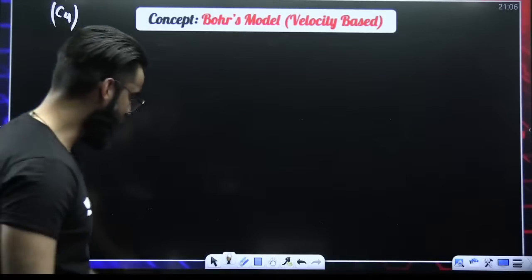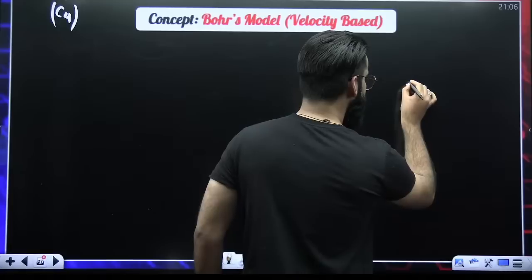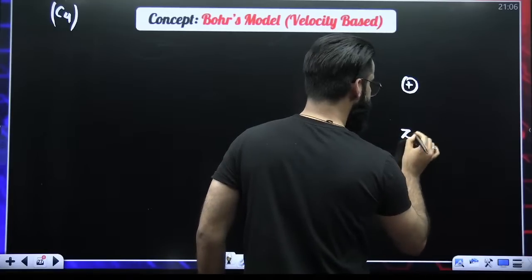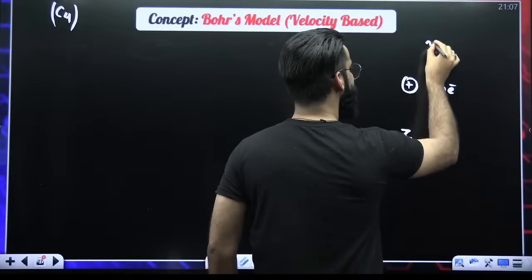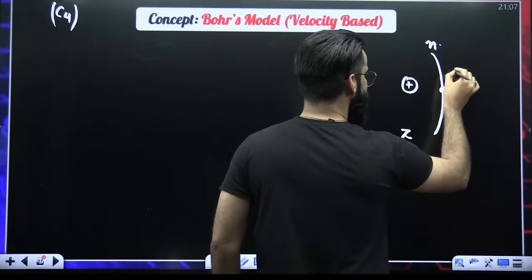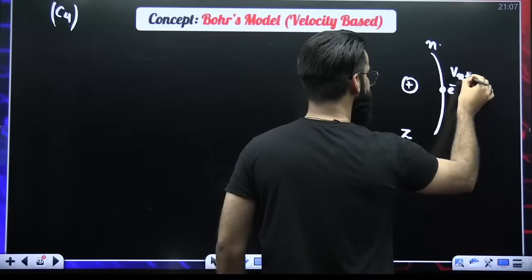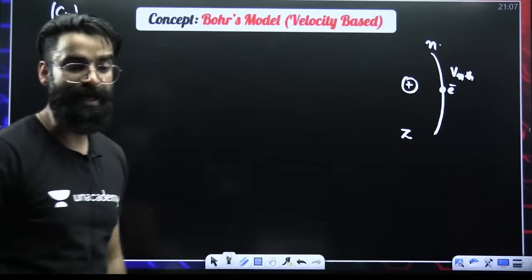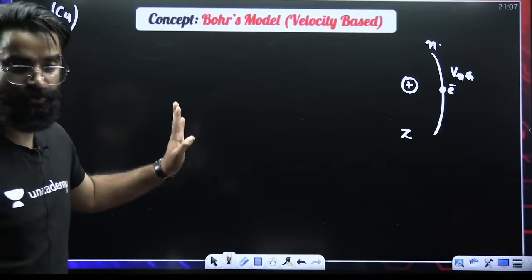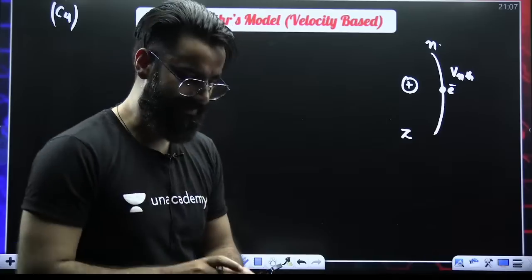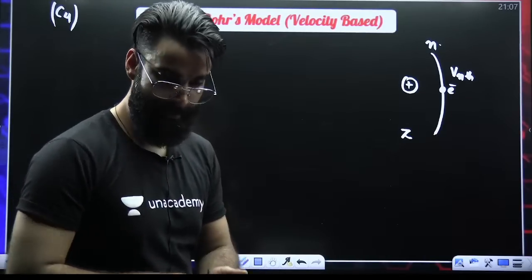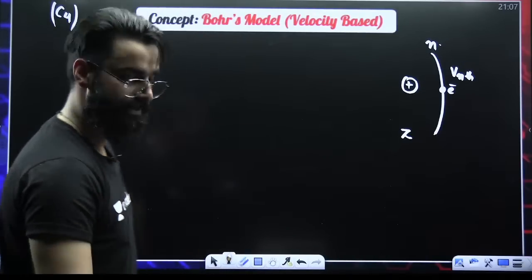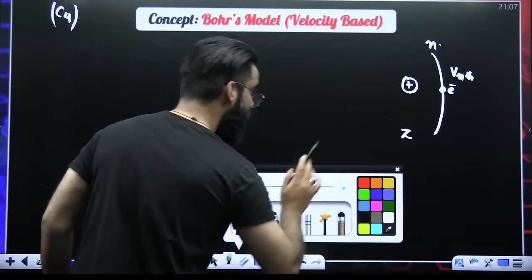For example, you have the atom whose atomic number is Z. This is the electron revolving here in the shell number n, and this electron is revolving with the velocity Vn. How do we calculate the velocity of the electron in the nth Bohr's orbit? Do you remember the formula?